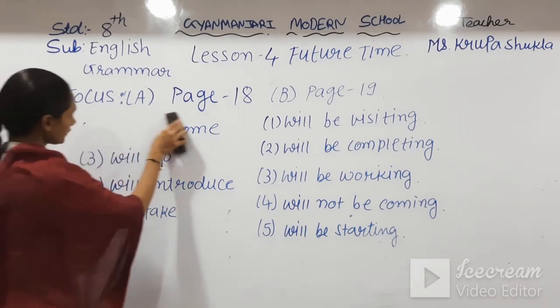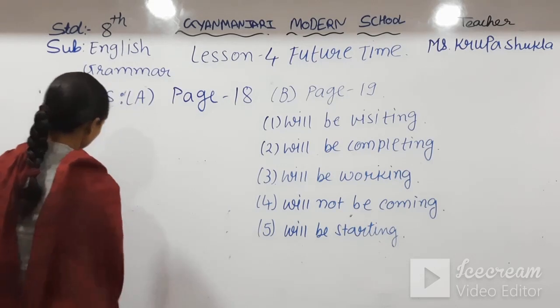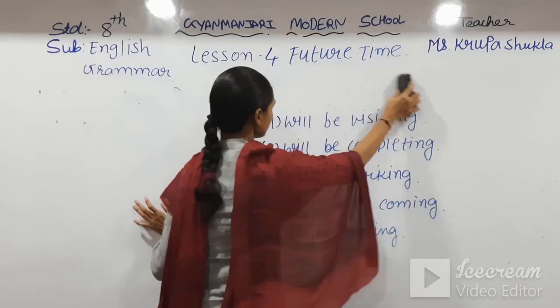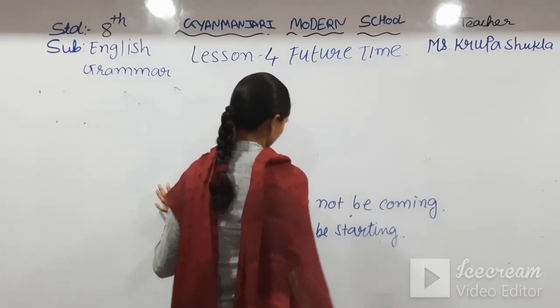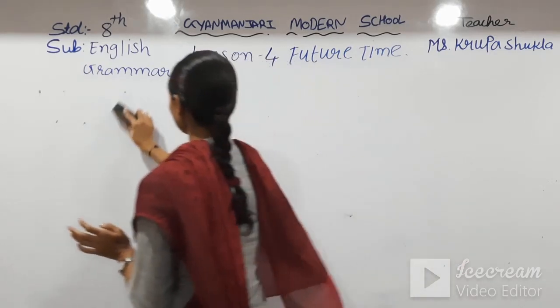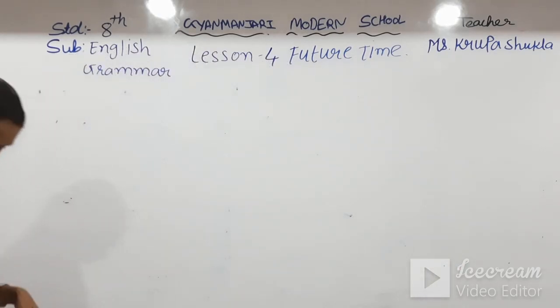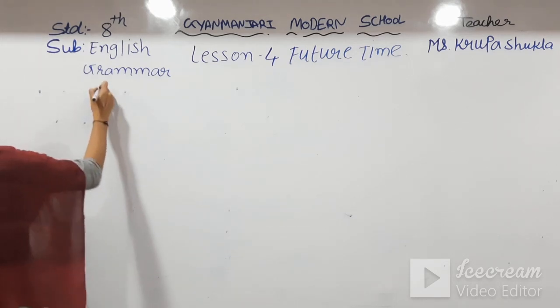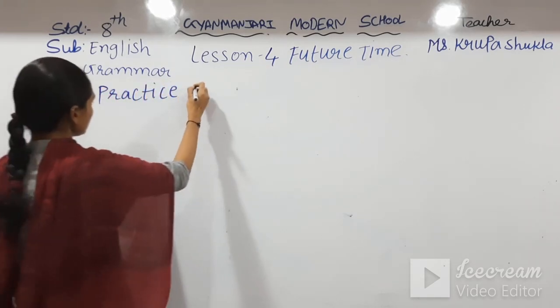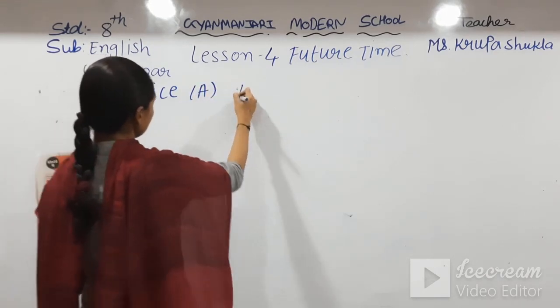Okay students, now go for another exercise. It is practice exercise, page number 19.